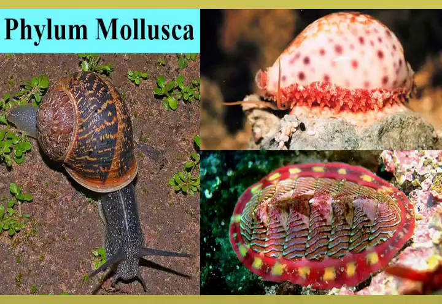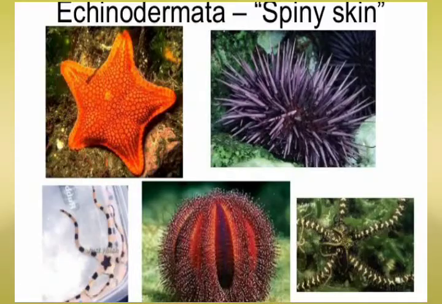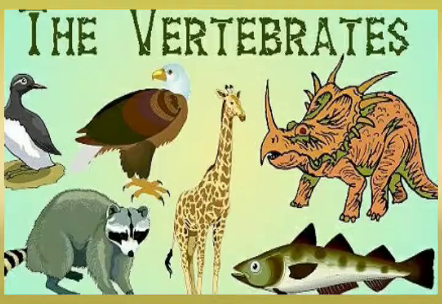Soft-bodied shelled animals means what? Mollusks. Animals with jointed legs: the answer will be arthropods. Spiny skinned animals: the answer will be echinoderms. So like this you can prepare give one word answers.